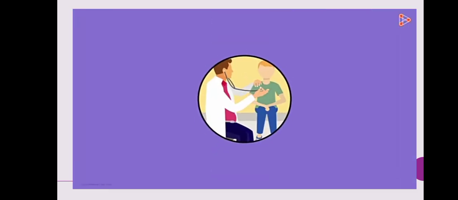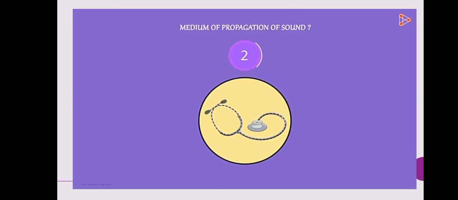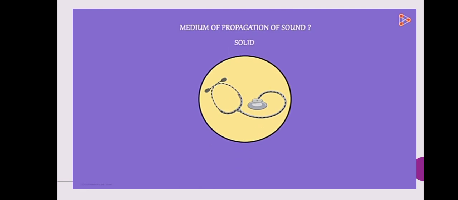What instrument does the doctor use to check the rate of your heartbeat? Yes, it's called a stethoscope. Doctors place the small disc-shaped object called a diaphragm against your chest. The sound of your heartbeat travels through the tube and can be heard from the two earpieces. So can you guess the medium of propagation of sound here? Yes, here the medium of propagation is a solid. The tube through which the sound travels is the solid.